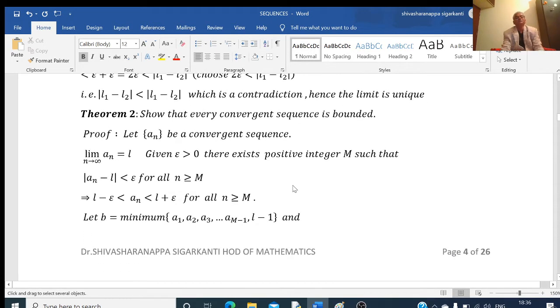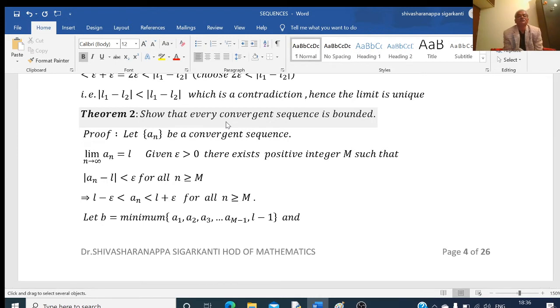Next, one more theorem. Show that every convergent sequence is bounded. Okay. What is a convergent sequence? By the definition, given epsilon greater than 0, there is some integer, say capital M, such that mod of an minus L is less than epsilon for all n greater than or equal to M. And what is bounded? Bounded means it has both a lower bound as well as an upper bound. So it is less than or equal to some integer and greater than or equal to some integer, right?